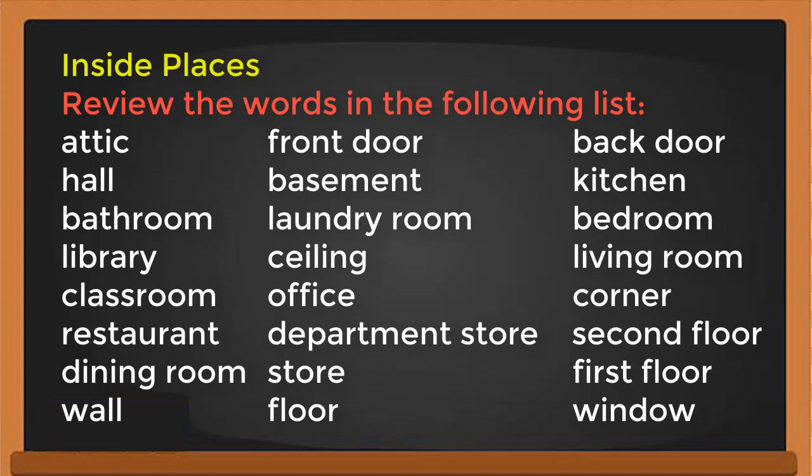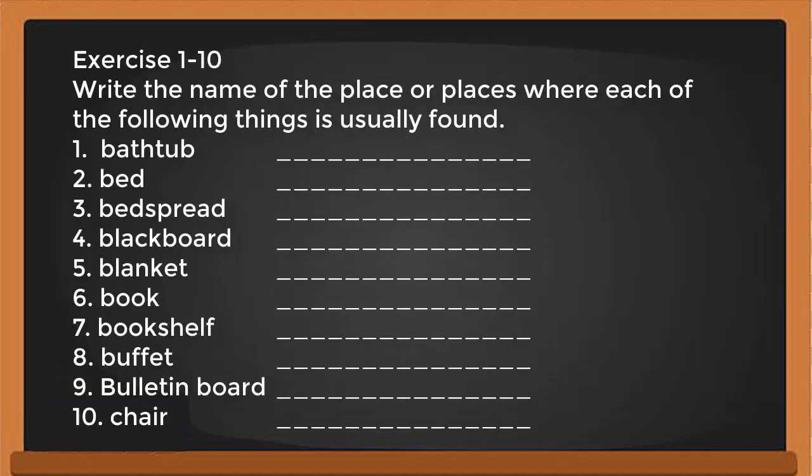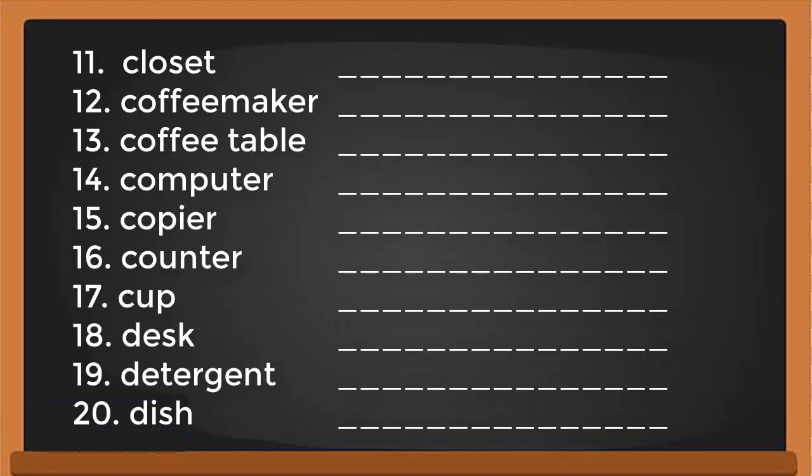Okay, now let's see inside places. After outside places, we learn vocabulary about inside places. Review the words in the following lists. There's attic, front door, back door, etc. You can write it down. Okay, now we do exercise 1 until 1:10. Write the name of the place or places where each of the following things is usually found. Where can you find a bathtub? Where can you find a bed? From the inside places vocabularies.